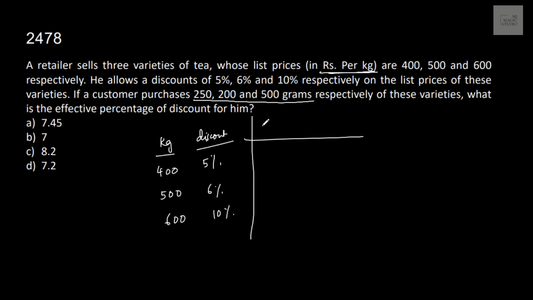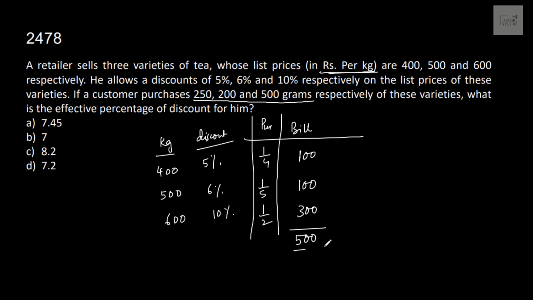This is in grams. So that means purchase in kg would be 250 grams means 1/4 of a kg, 200 grams means 1/5 of a kg and 500 grams means half a kg. That means the bill of customer would be 400 into 1 by 4 for type 1, 500 into 1 by 5 for type 2 and 600 into 1 by 2, 300 for type 3. He is supposed to pay 500 rupees.